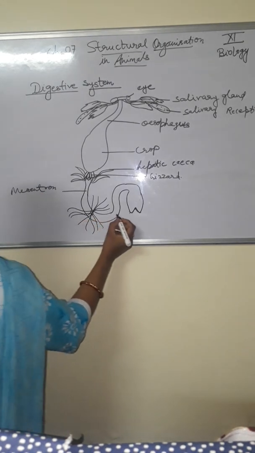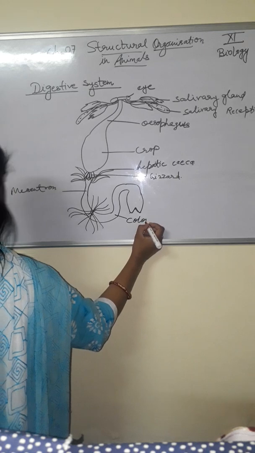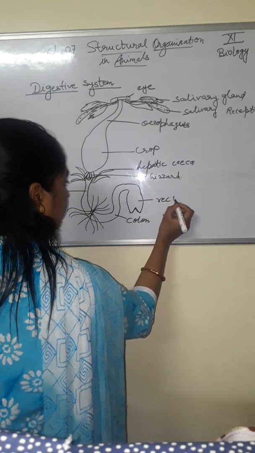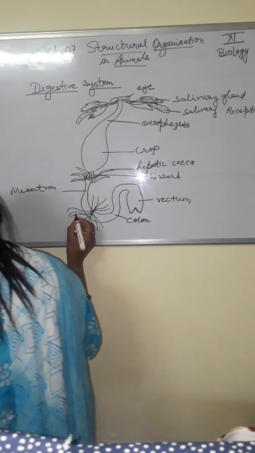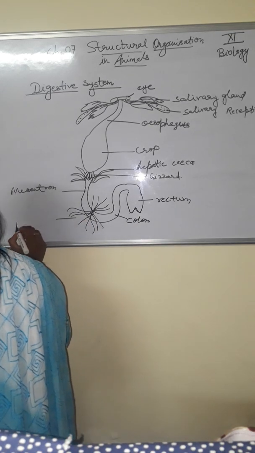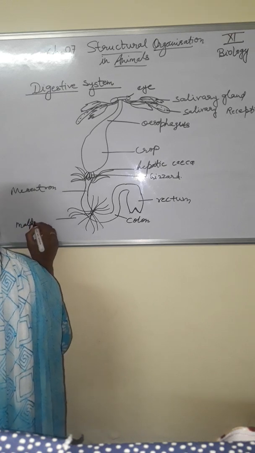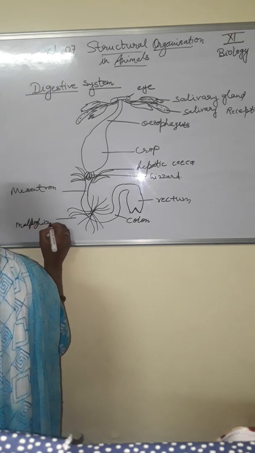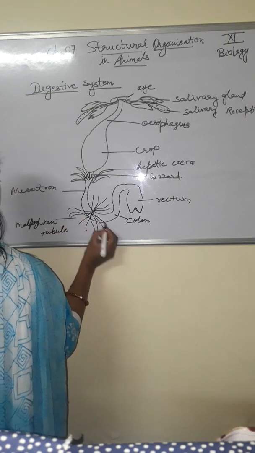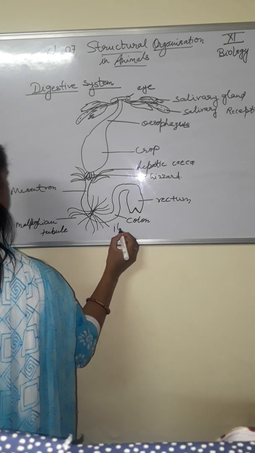And colon, rectum, and this one is the Malpighian tubule, and this area is called the ileum.